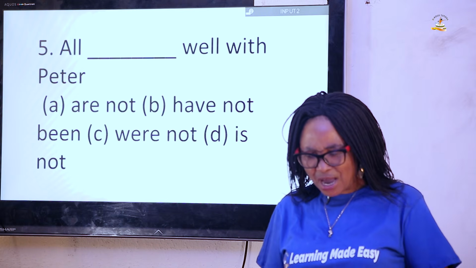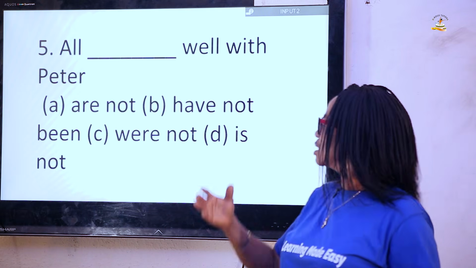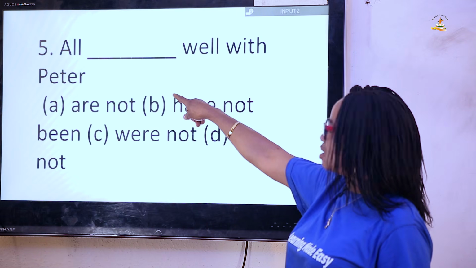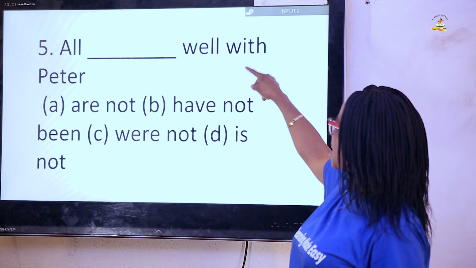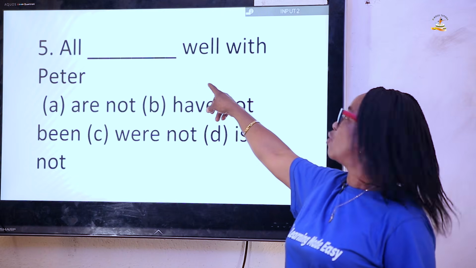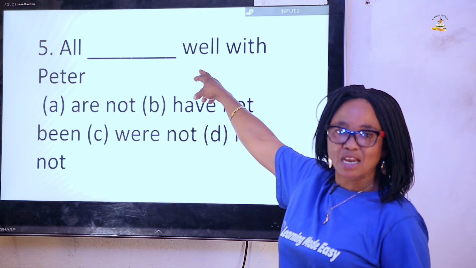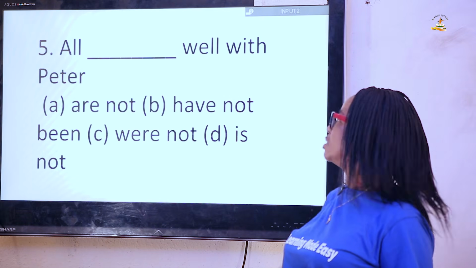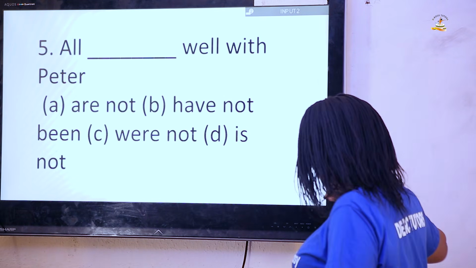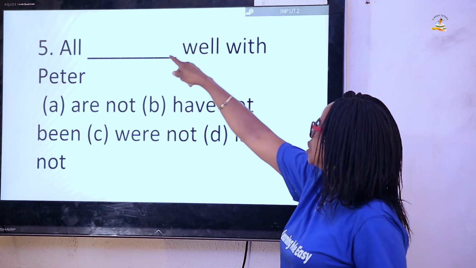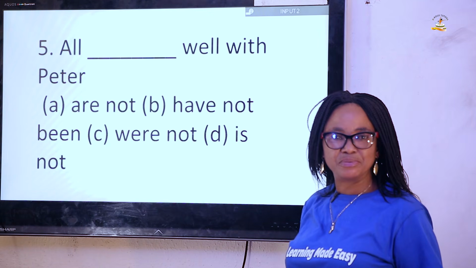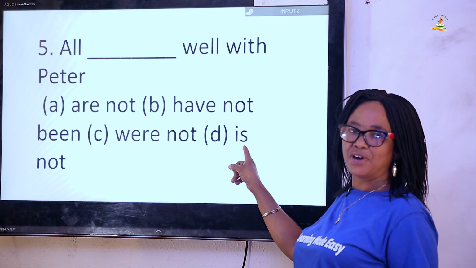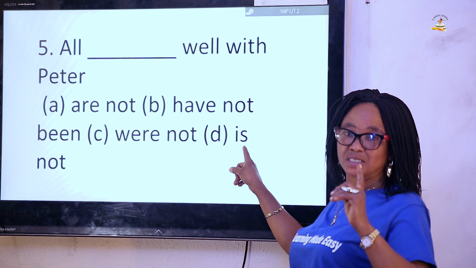Because the noun is uncountable. Especially when you see all and the noun that follows is uncountable, well is an uncountable noun. So in that regard, you are going to use a singular verb, which is "is". That is the appropriate word.